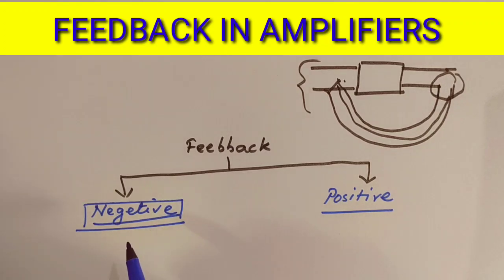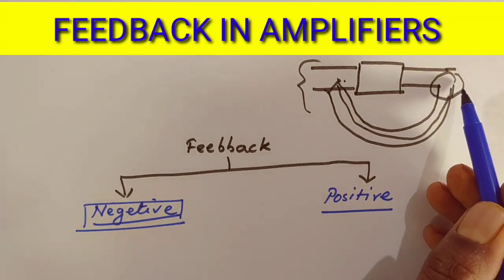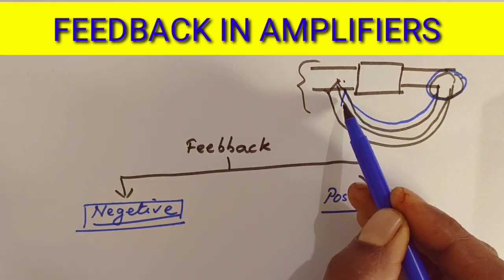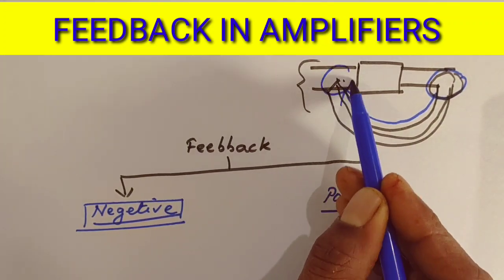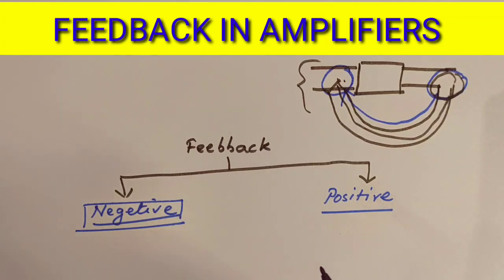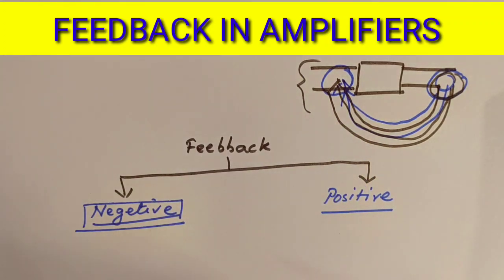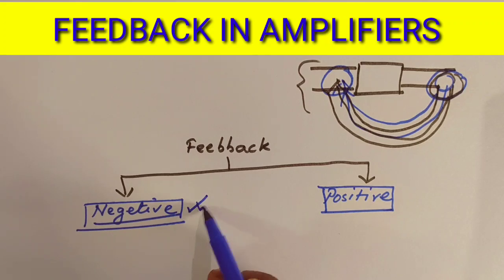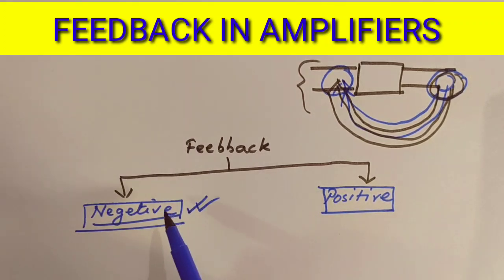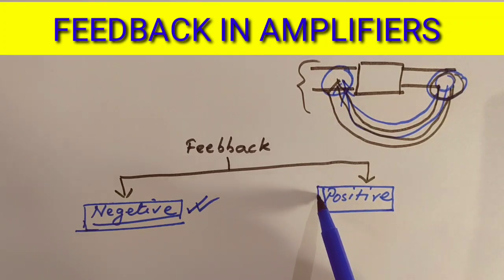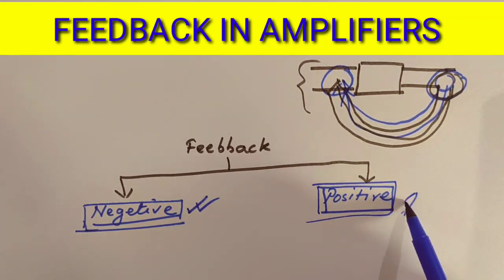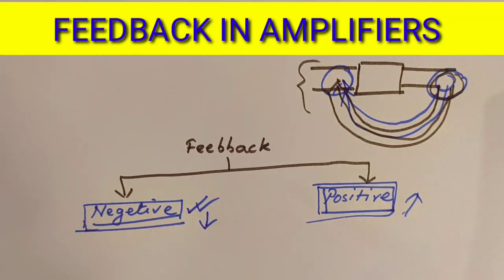So what is negative feedback? When the feedback signal diminishes the magnitude of the input signal. That means when the signal from the output comes to the input and reduces the input signal, that is called negative feedback. Similarly, when the output signal comes and adds to the input signal and amplifies it more, then it is called positive feedback. In negative feedback, the overall gain of the amplifier reduces, whereas for positive feedback, the overall gain increases.